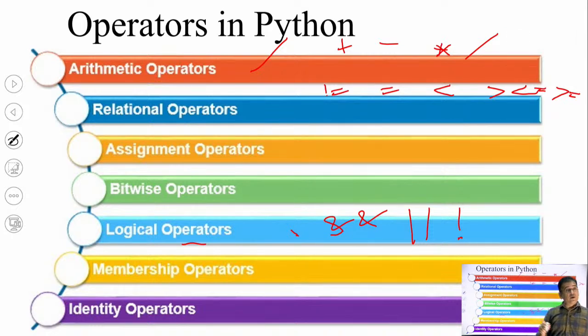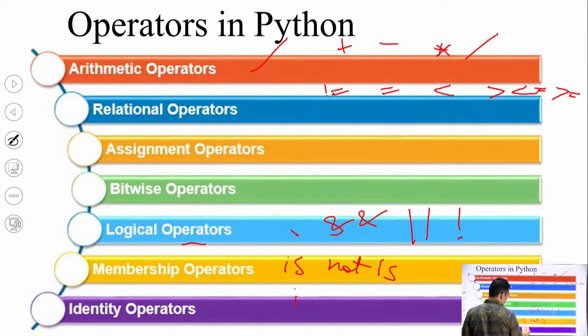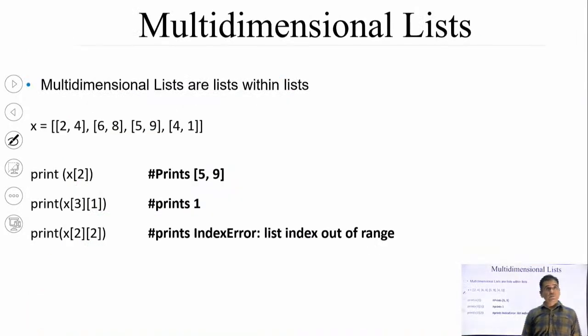So, in and not in. You need to understand the difference: is, is not, in, not in. These are unique operators which are generally not available in other high-level programming languages.